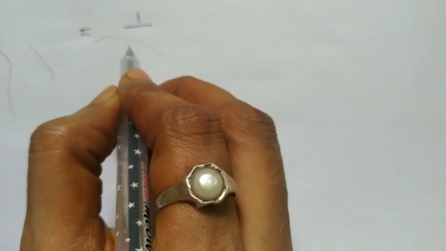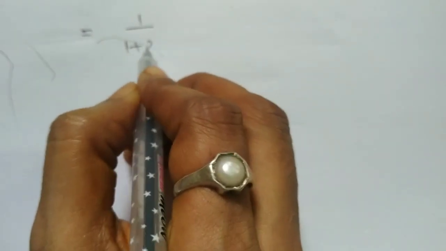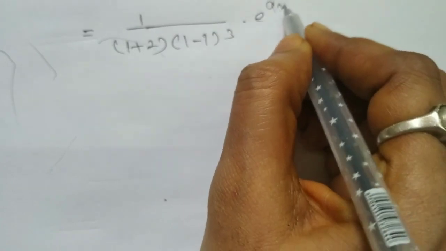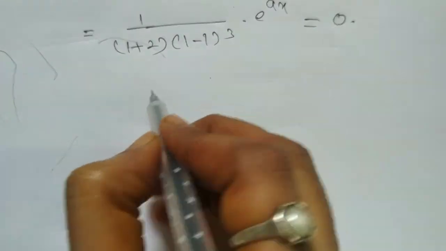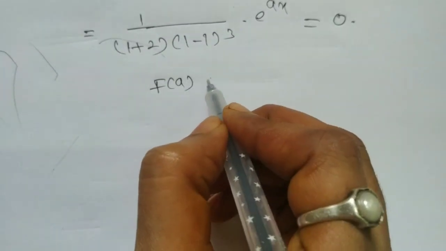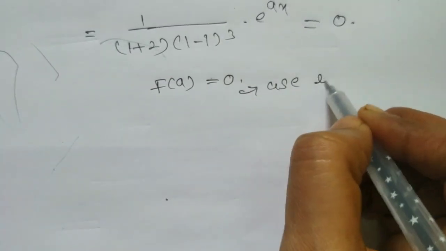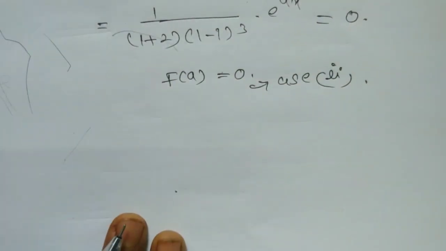Here 1 plus 2 and (1 minus 1) whole cube into e^(ax), so that is 0. So here we get f(a) equal to 0. So this problem belongs to case 2.